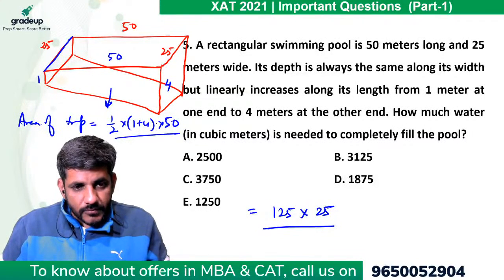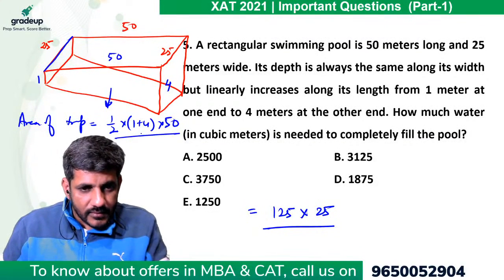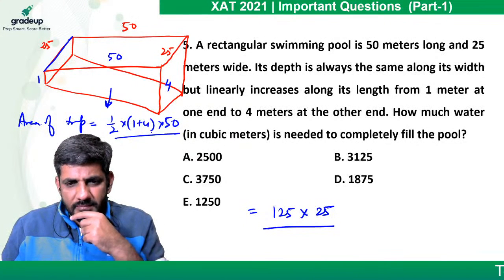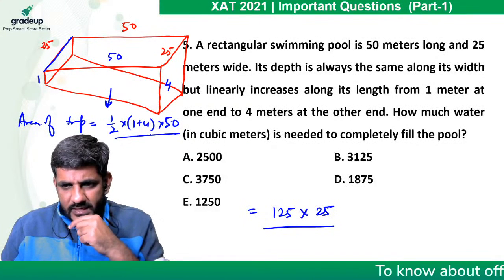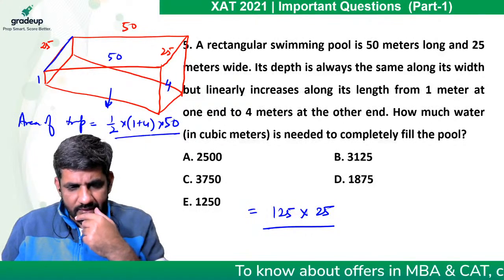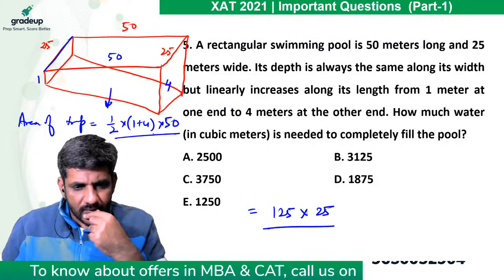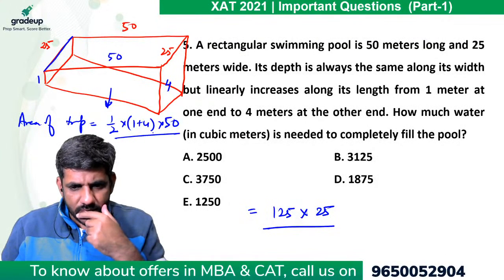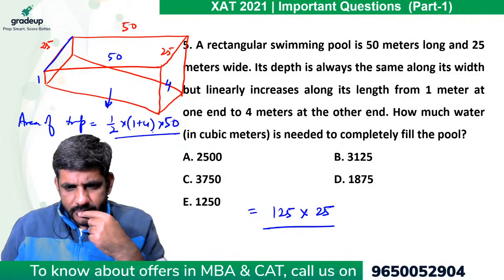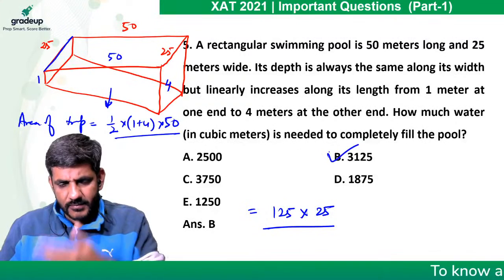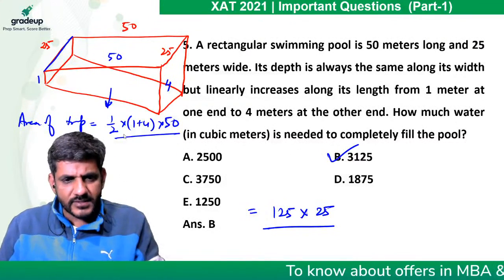No, I have made some mistake in this. A rectangular swimming pool is 50 meters long and 25 meters wide. Its depth is always the same along its width. So 5/2, it will be 125 only. Yes, so 125 into 25 is fine. 3125, I was just scared for no reason. 3125 is the correct answer.